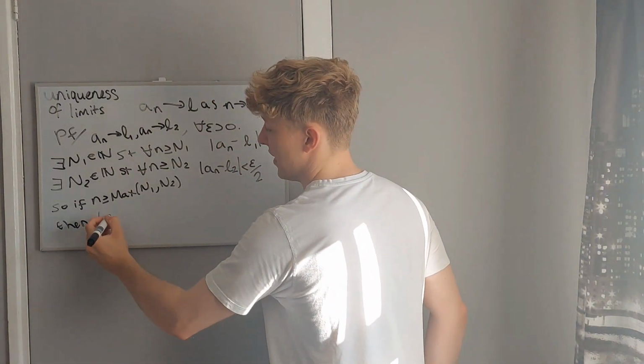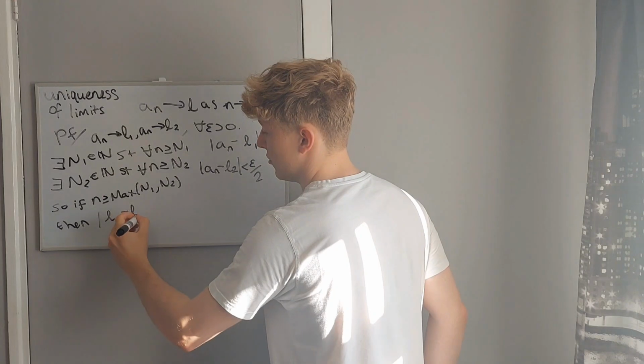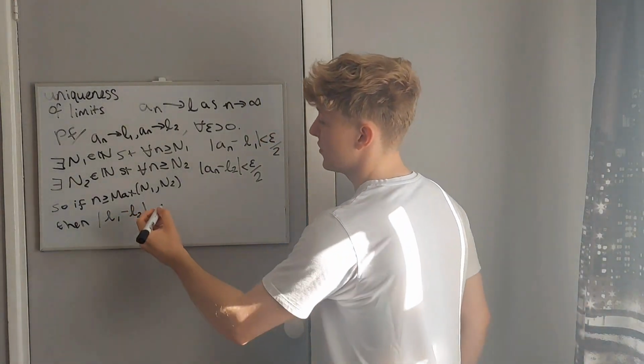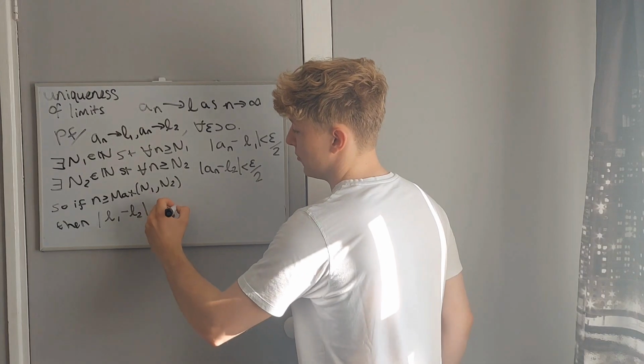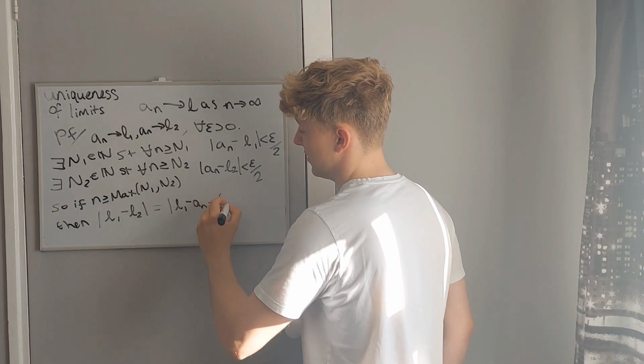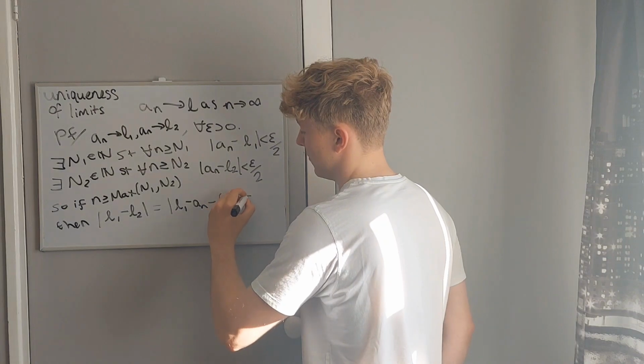So if we consider |L1 minus L2|, what we're going to do is add 0 inside this absolute sign. So here, this will be (L1 minus a_n) minus (L2 minus a_n).